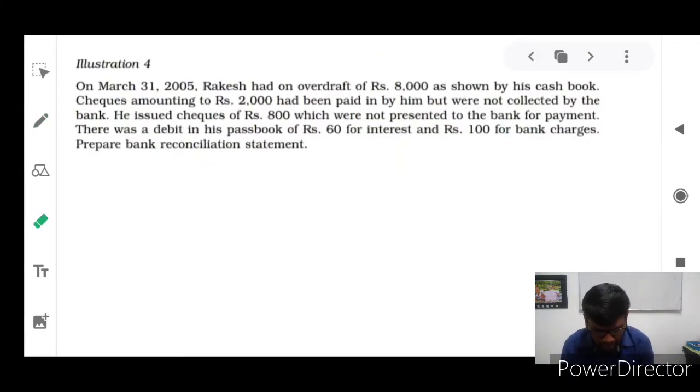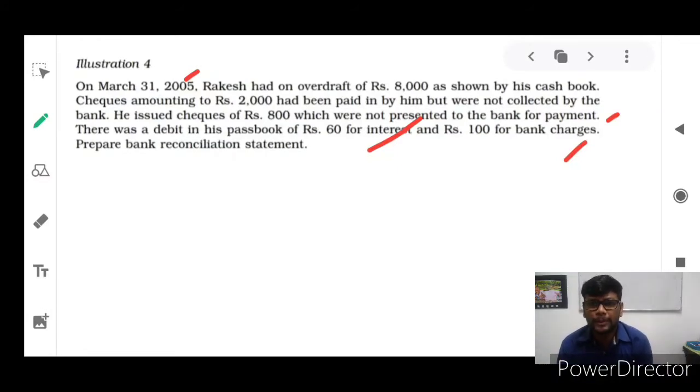Illustration 4. On 31st March 2005, Rakesh had an overdraft of rupees 8,000 as shown by his cash book. Cheques amounting to rupees 2,000 had been paid in by him but were not collected by the bank. He issued a cheque of rupees 800 which was not presented to the bank for payment. There was a debit in his passbook of rupees 60 interest and 100 bank charges. Prepare the bank reconciliation statement.